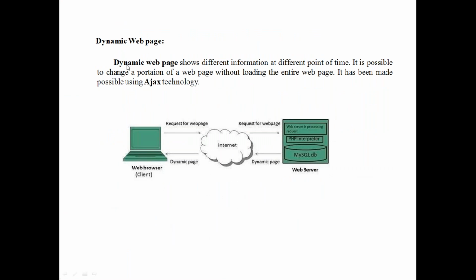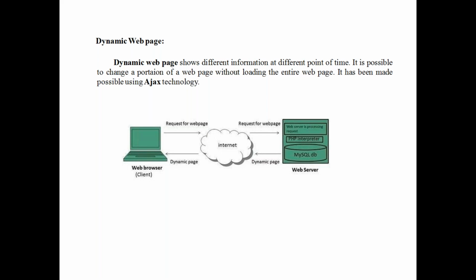Now, dynamic web page. What is a dynamic web page? In a dynamic web page, the content changes as per the requirements. For example, take a share market website. When you use a share market website, the content keeps changing again and again, because according to their requirements, the hoster changes the information. But even though the information changes every fraction of a second, you do not refresh or reload the web page. Without loading the web page, the entire page changes.